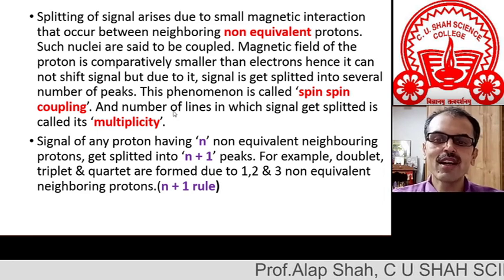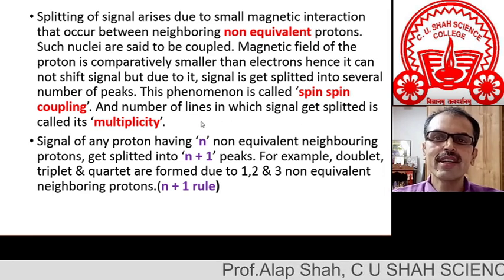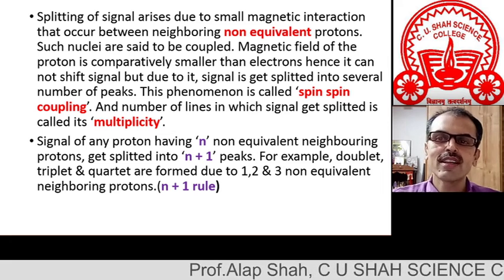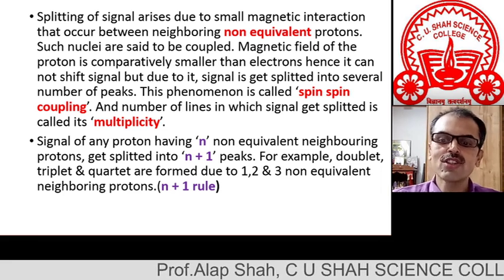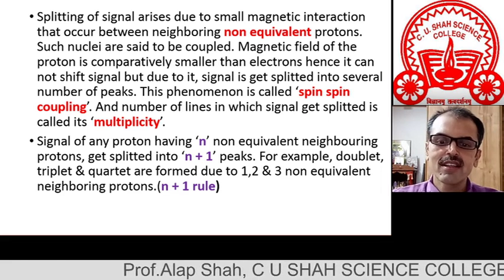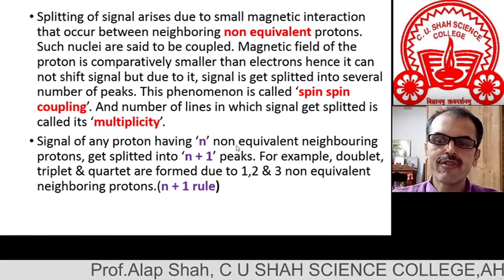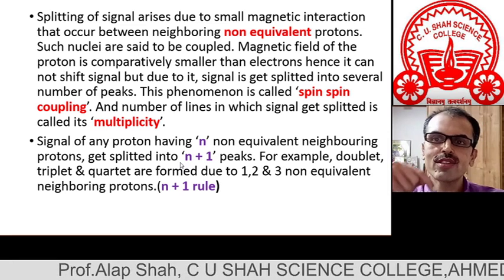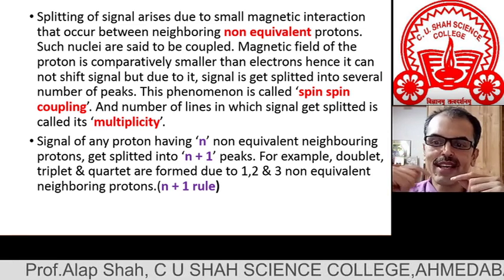As I said earlier, the number of lines into which a signal gets split is called its multiplicity. So a signal split into three lines, we call its multiplicity a triplet. Now one very interesting observation is the n plus 1 rule. It is observed that any proton having n non-equivalent neighboring protons will have its own signal split into n plus 1 lines.